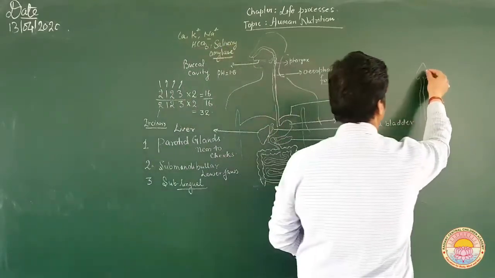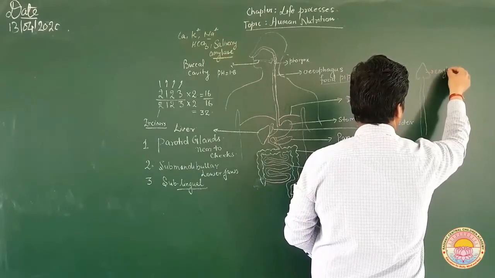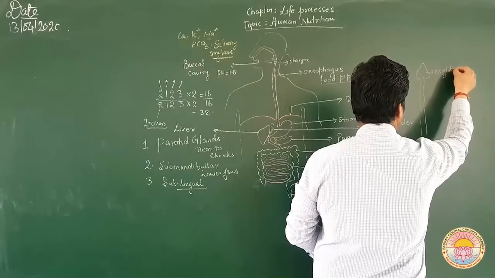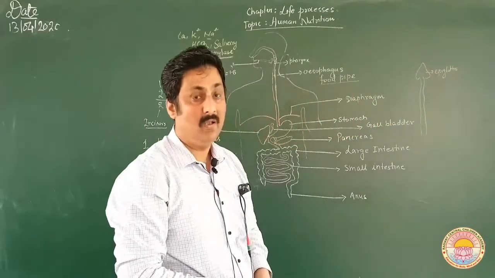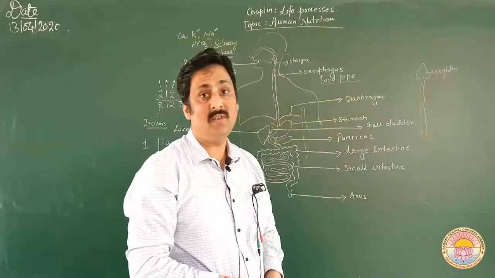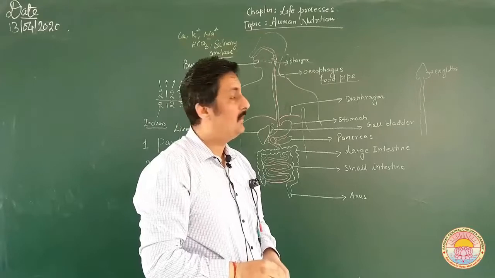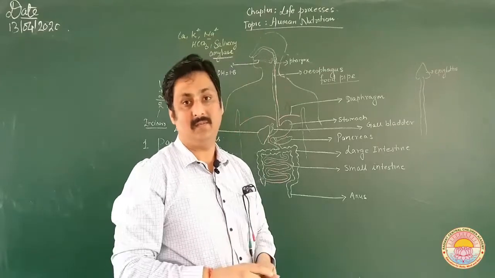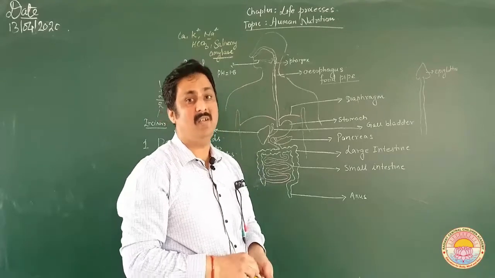So this is a cartilaginous part, the epiglottis, covering the upper part of the windpipe. Now it remains closed at the time of swallowing of the food, because the food can enter the windpipe as such, and you know it can be very dangerous.